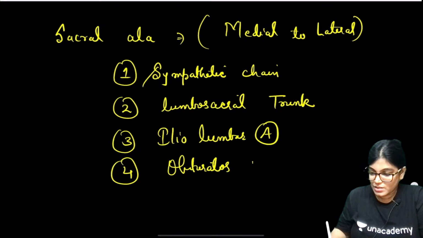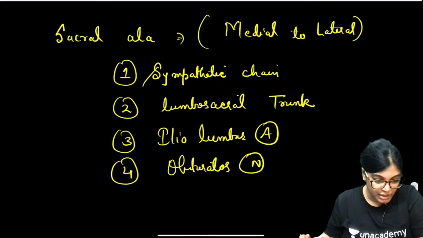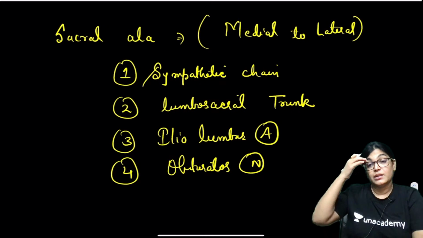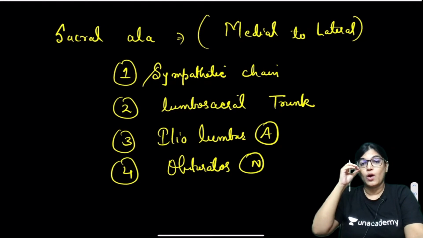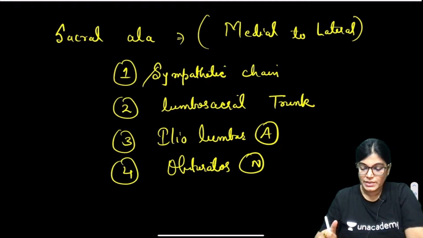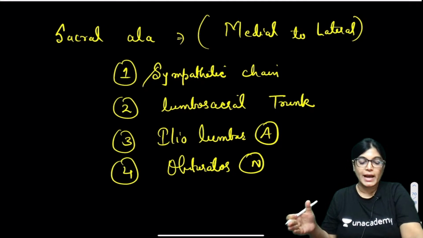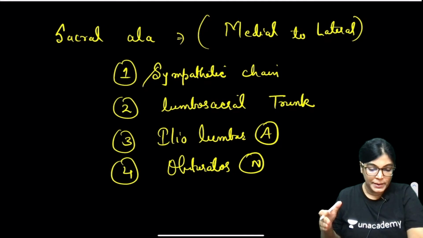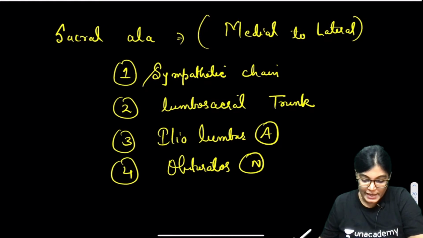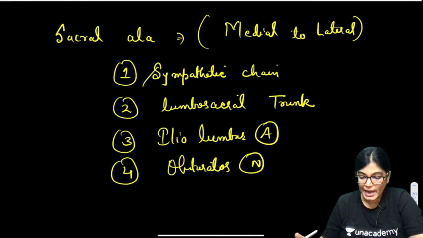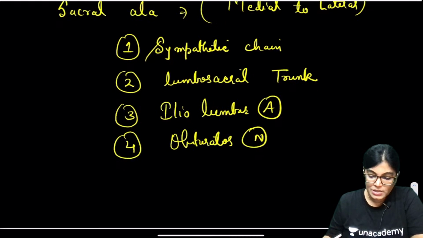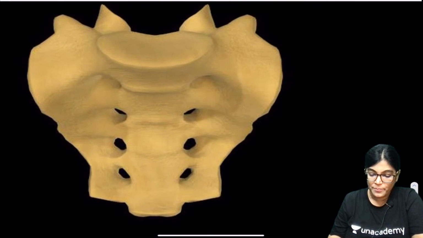So, a very nice mnemonic is given by Kumaran. The mnemonic is OILS. I have written medial to lateral. According to Kumaran, it will not be exactly right, it will be just the reverse, lateral to medial, I think. So, let me show you this diagram.